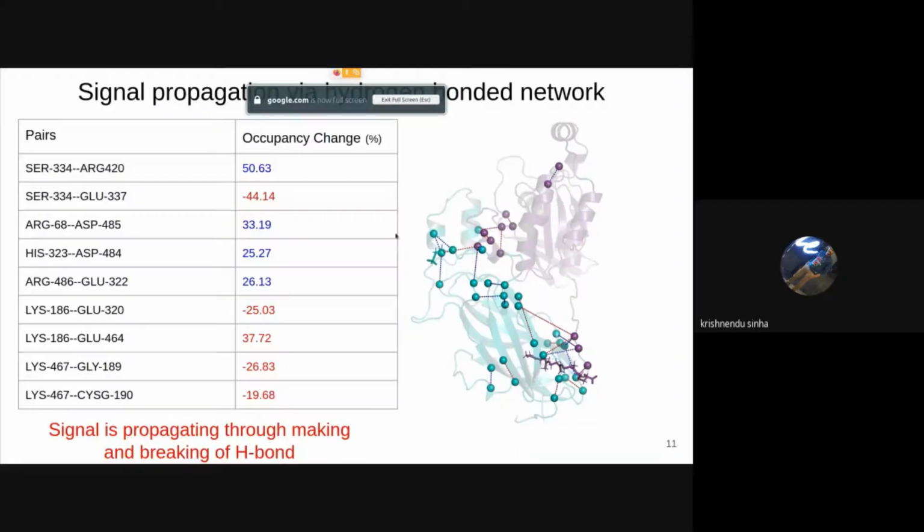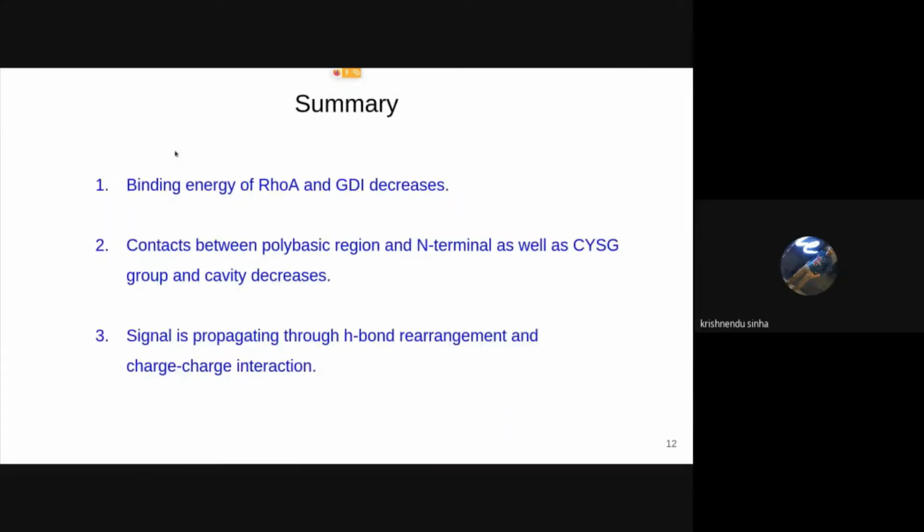We have also used minimum distance analysis to prove that. Due to lack of time, I am unable to show that.